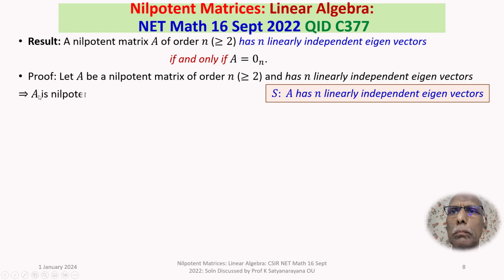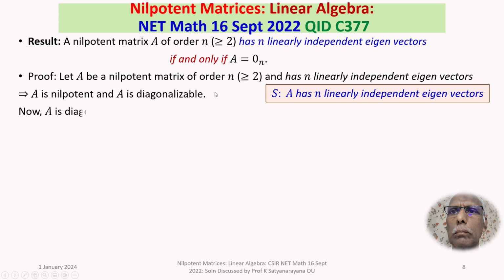And A is nilpotent. And A has n linearly independent eigenvectors means A is diagonalizable. So A is diagonalizable if and only if it has n linearly independent eigenvectors. That we know. So this implies A is nilpotent and A is diagonalizable.